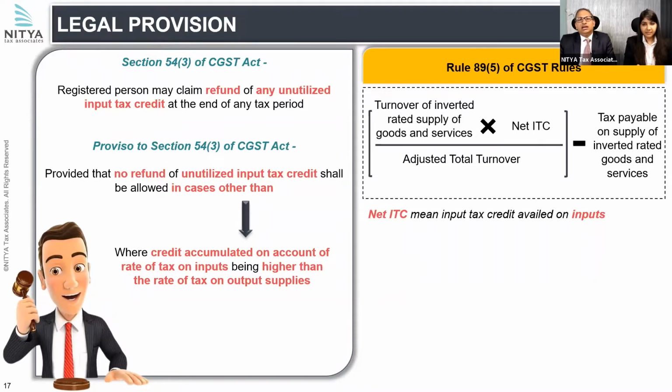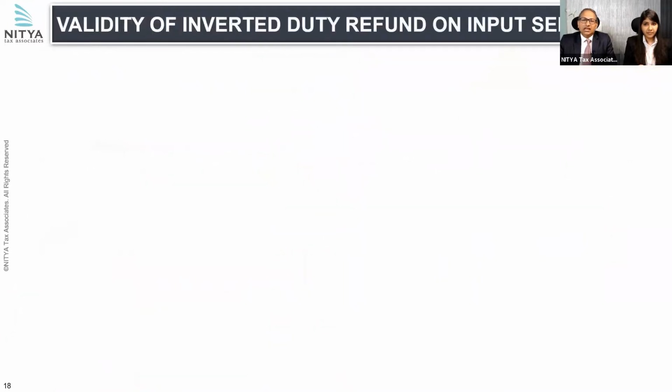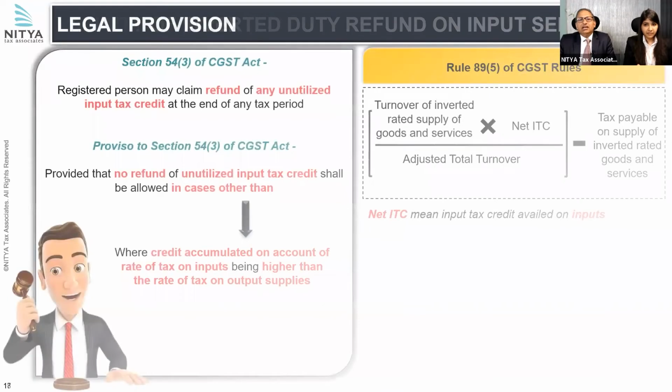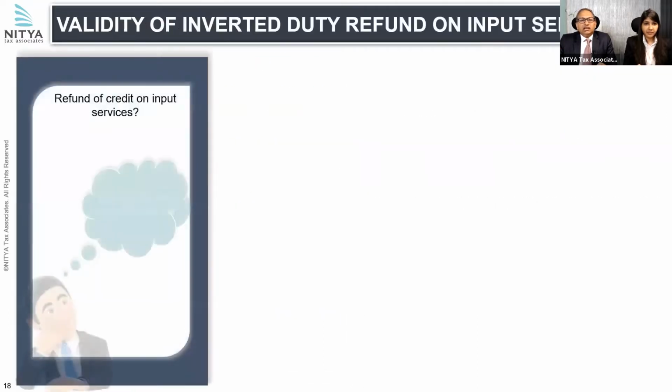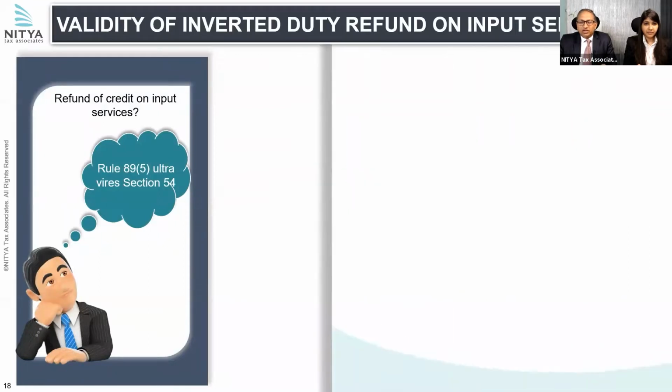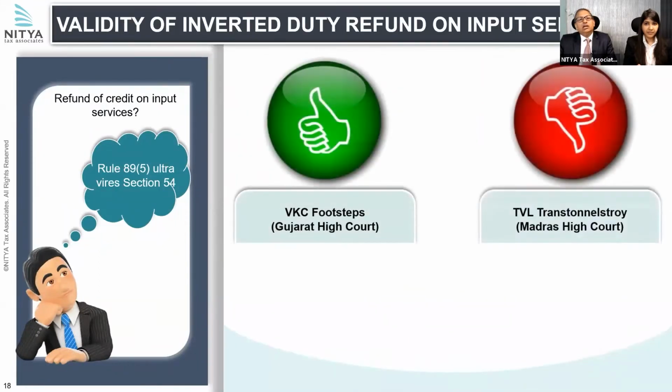The formula, as you can see on the screen, is that there is a turnover of inverted rated supply of goods and services. You multiply that by net ITC and you divide that by adjusted total turnover. From the outcome, you subtract the tax payable on supply of inverted rated goods or services. And net ITC has been defined as ITC availed on inputs. So the dispute was that only ITC availed on inputs was included in net ITC and not on input services.